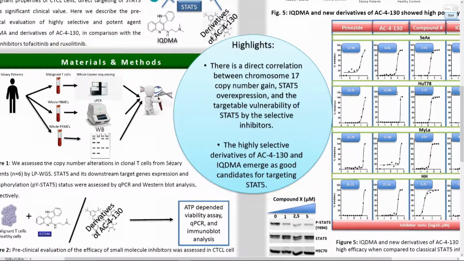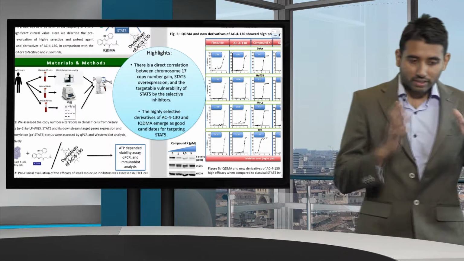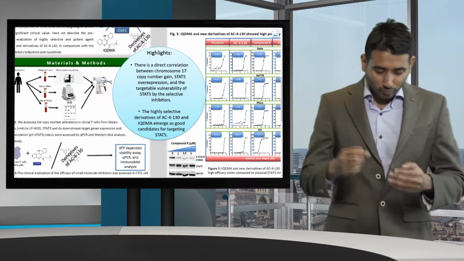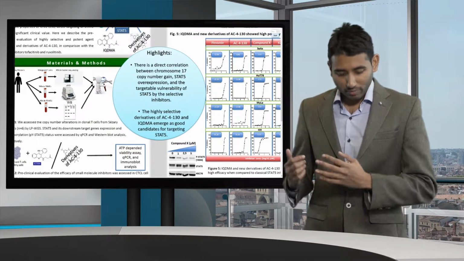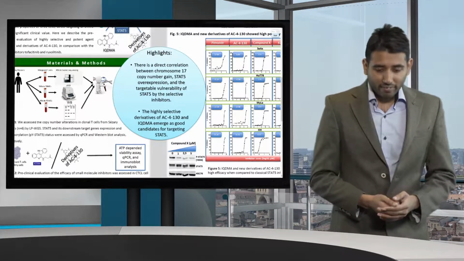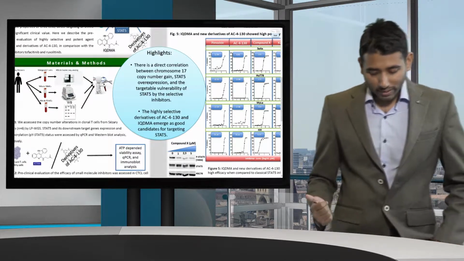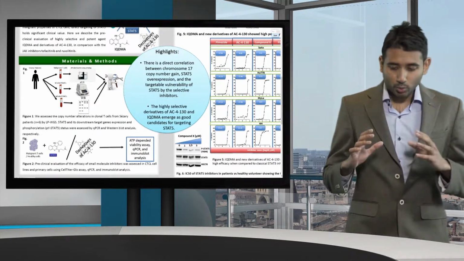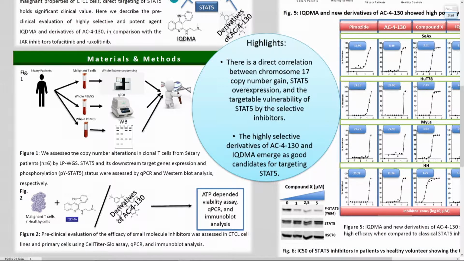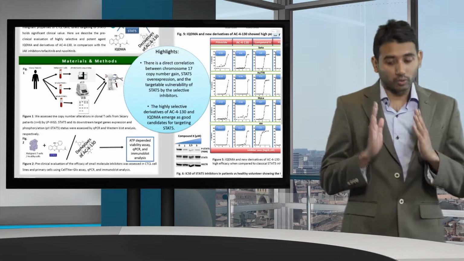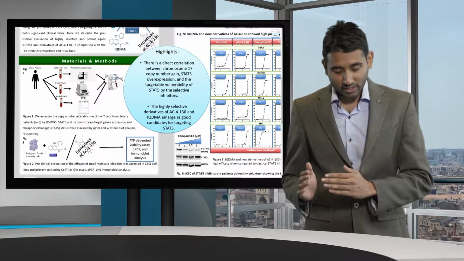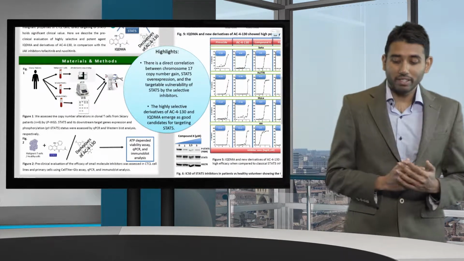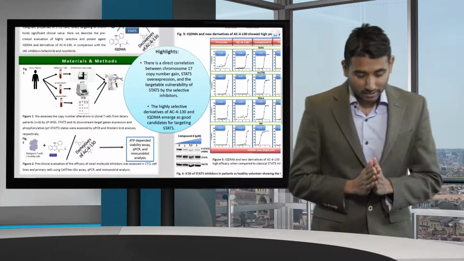So what we do here is, the Sézary patients come to our clinic. We take the blood from them. Then we isolate the malignant clones from the blood. We isolate the DNA from there, and it goes to whole exome sequencing. Now, this project has two parts. One part is to establish the correlation between copy number aberrations in chromosome 17 and STAT5 overexpression, and another part is to find out the targetable vulnerability of STAT5 in these patients.